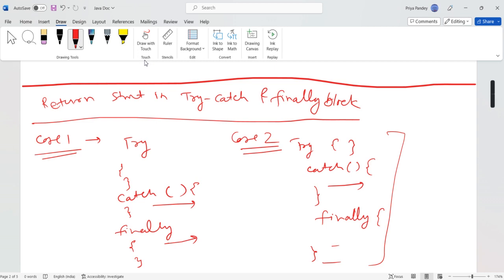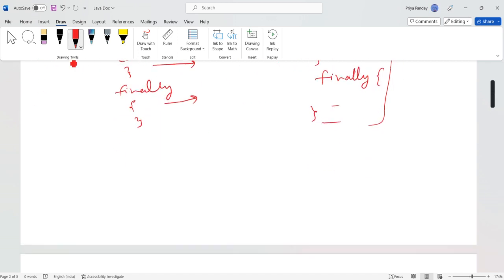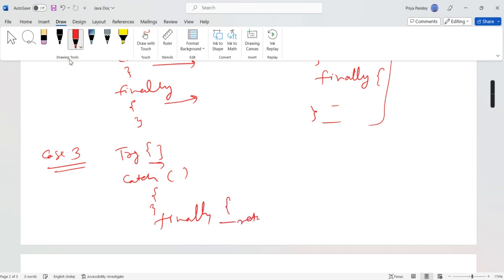And case 3 we will discuss. What? A return statement in try block and finally block. Case 3: this is try, here also a return statement is there. Then catch, there is an exception, and whether we will handle it or not we will discuss during the program. And then the finally block, and here also a return statement. So these three cases we will discuss.